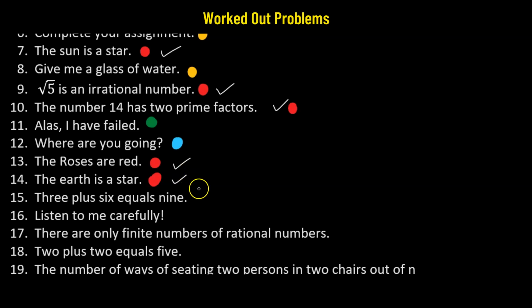Number 15. 3 plus 6 equals 9. So this is clearly an assertive sentence because it's making an assertion here. Next we ask whether this sentence is true or false. That's a true sentence because 3 plus 6 indeed equals 9. So this is definitely an example of a statement.